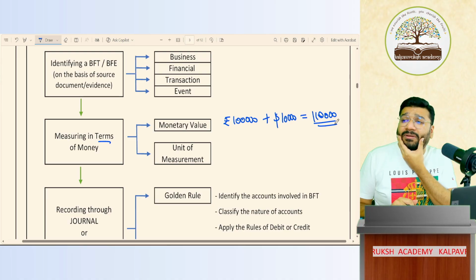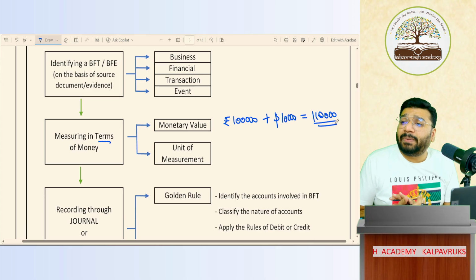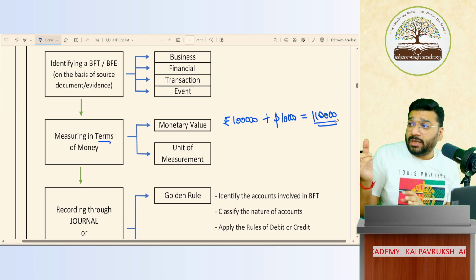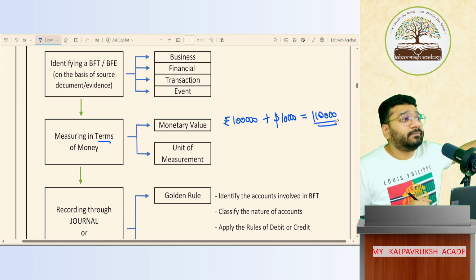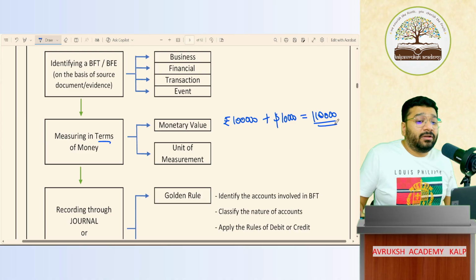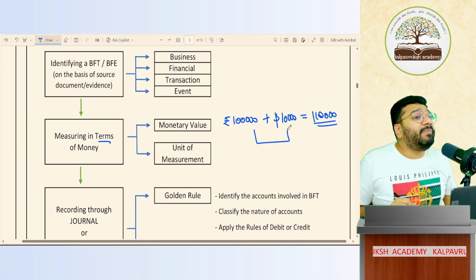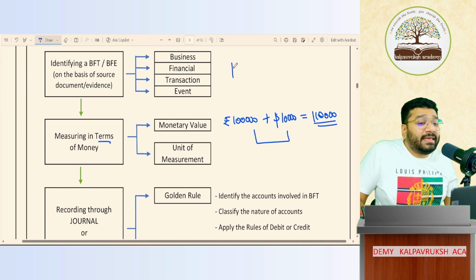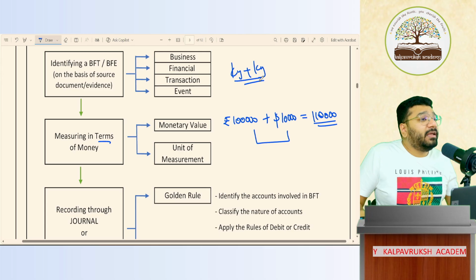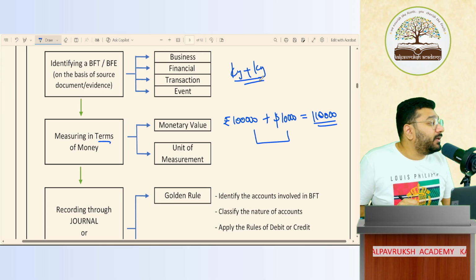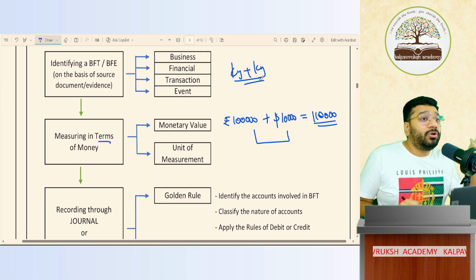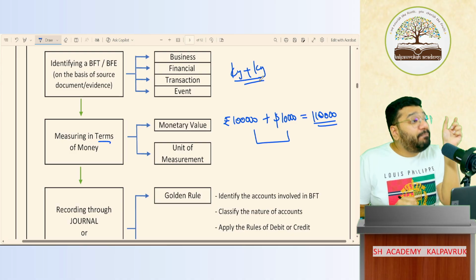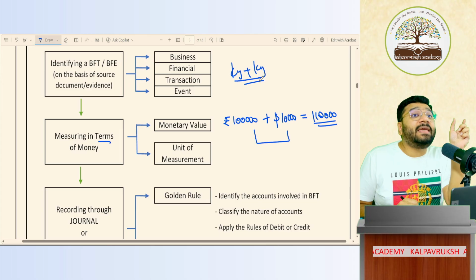Tell me, online people. Keep the video switched on, online people. Can I say this? No. In mathematics, we have learned that the unit of measurement for two items that you add should be the same. Kg can be added with kg only. We cannot add kg with some other unit of measurement. Got it? So to add two data, the underlying unit of measurement should be same.